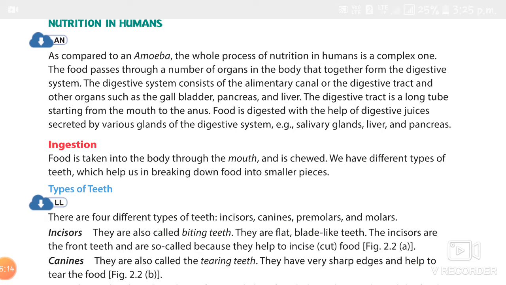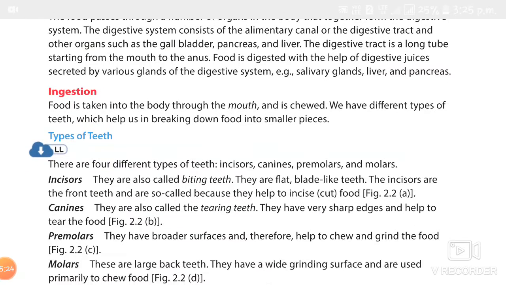First let's study incisors. Incisors are located at the front of the mouth, 4 in the upper jaw and 4 in the lower jaw, a total of 8. These have a sharp edge that is used to bite and cut or incise food into small pieces. So these are also called biting teeth.